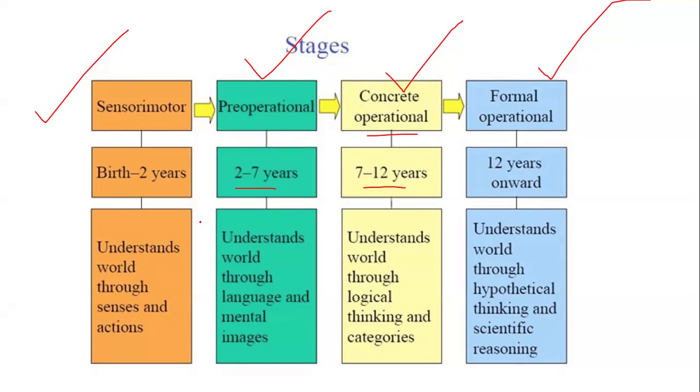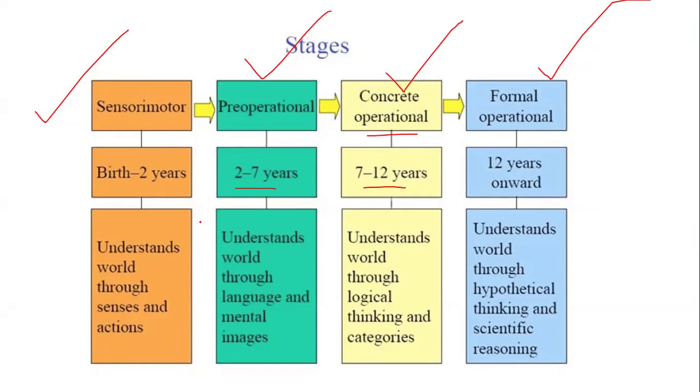These four stages are also called the stages of cognitive development. So senses start in sensory motor, language starts in pre-operational, logical thinking starts in concrete, and in formal, thinking and reasoning start. This is what happens in the stages of development.